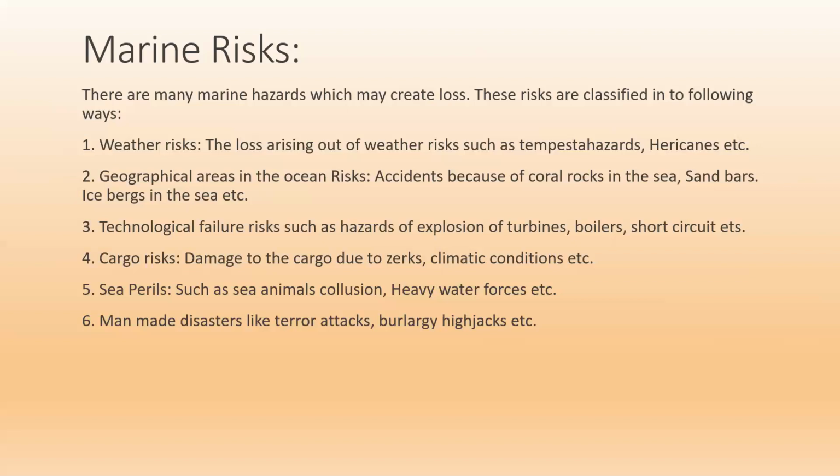Unknowingly, the ship may collide with rocks, icebergs or sandbars. These are called geographical risks, because they happen in a particular geographical area which is not clearly defined. These risks are also covered under the insurance policies.